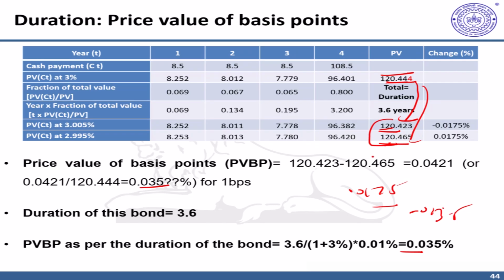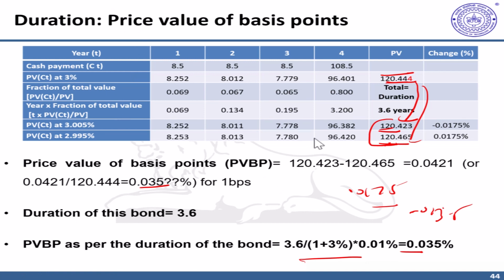This is an interesting point. What this suggests is that our duration measure for small changes such as 1 basis point reflects the percentage change in bond price. That is precisely, 1 basis point change in bond price is captured by our duration measure. So that is why duration measure is also considered as price value of a basis point measure.